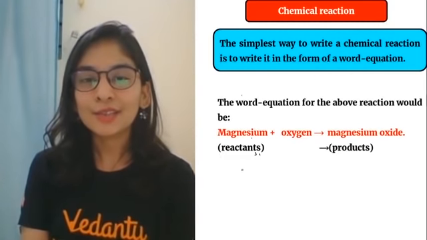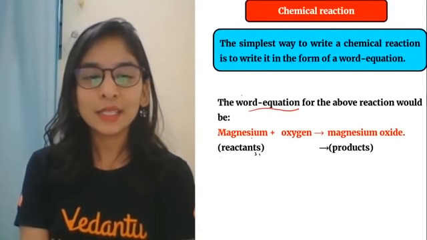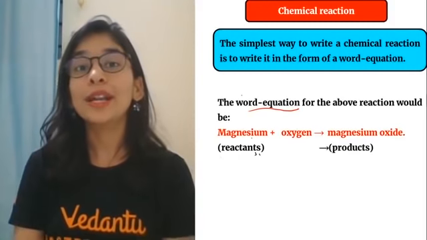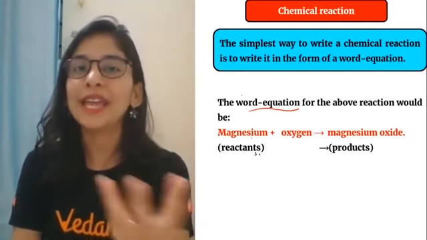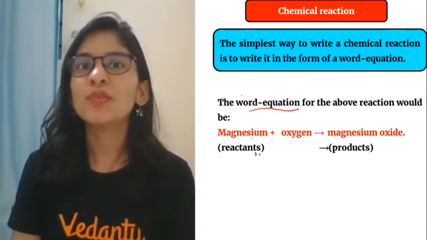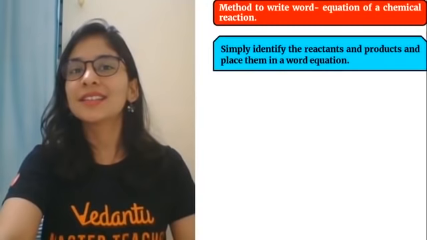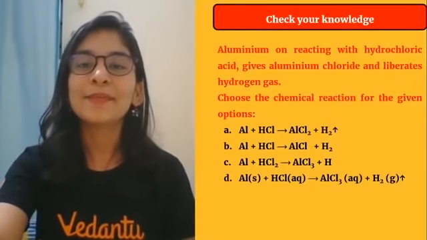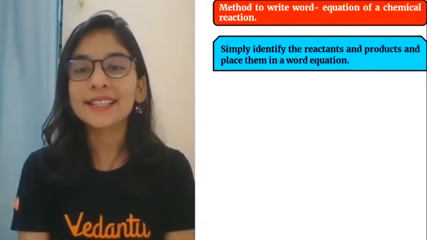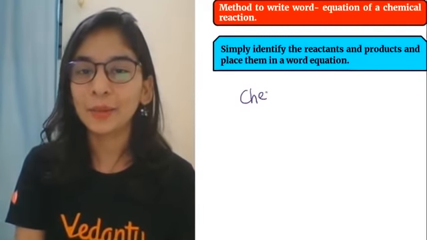All right, students. So this type of representation is called as word equation. So students, what basically is word equation means? Word equation means writing the chemical reaction in terms of using all the names of the elements and compounds involved. But too much of work to do. So कैसे लिखें? How to write it with a good way, less time consuming way. So all the equations are not written in word equation way, but in a simplified manner, and that simplified manner is called as, students, what we call it? Skeletal equation, or you can normally call it chemical equation.